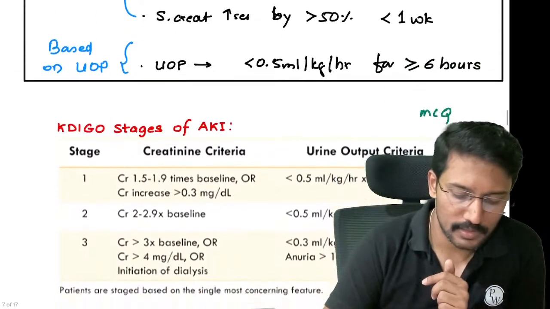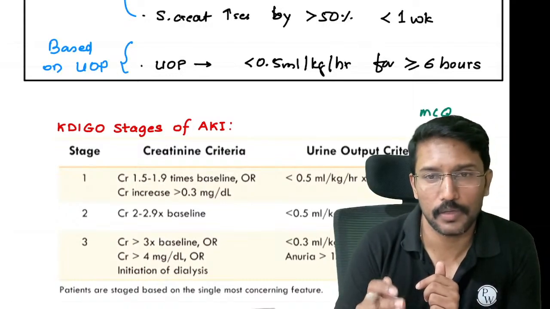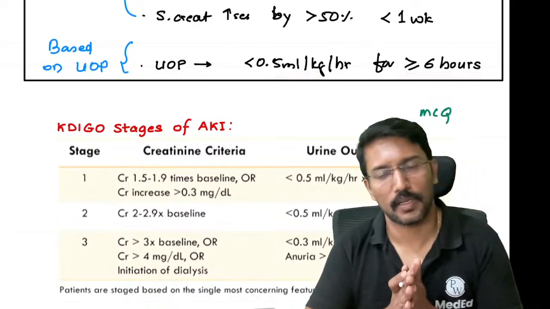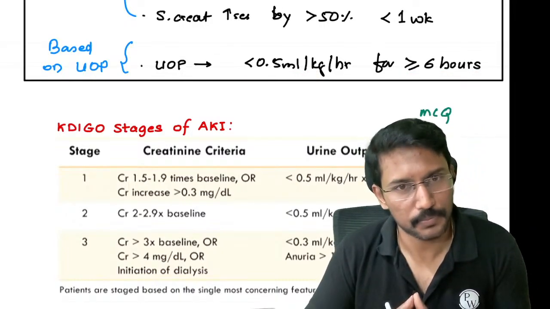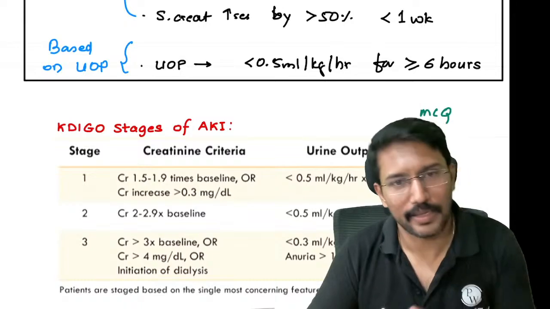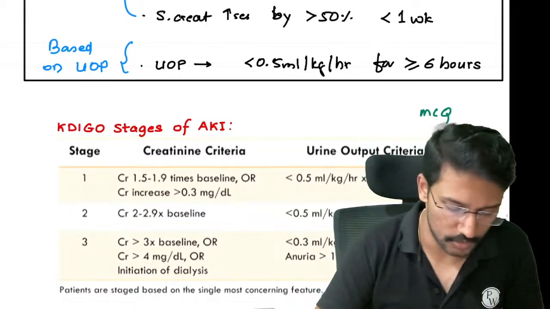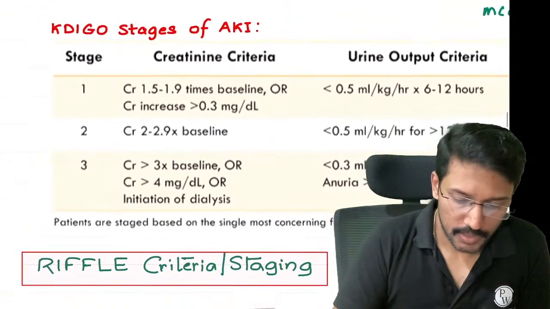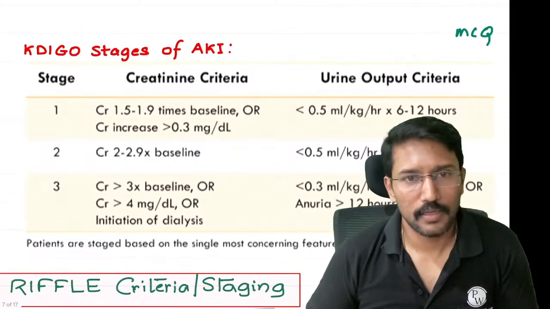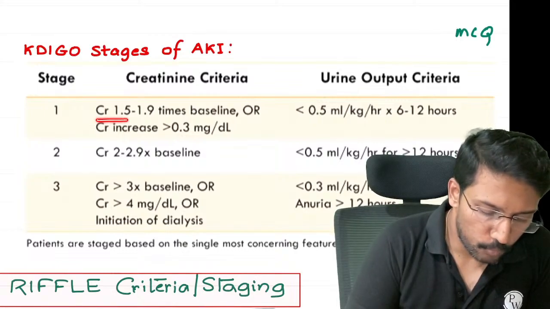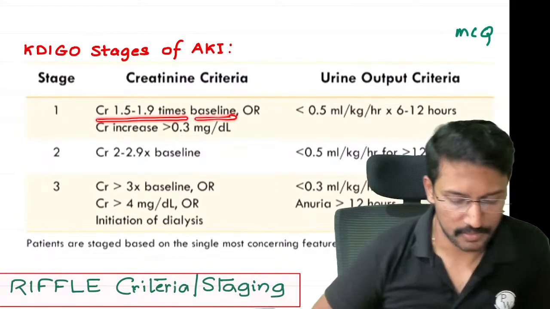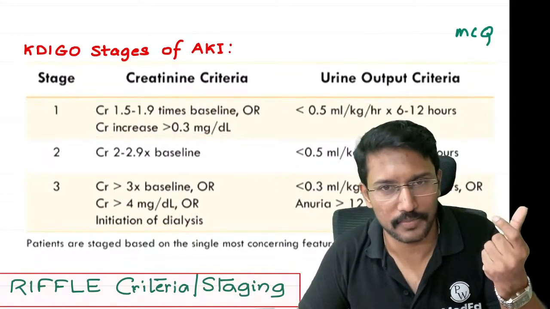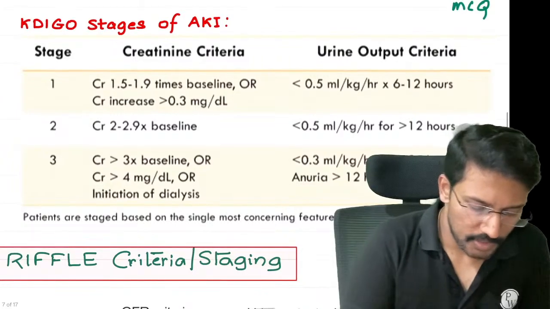So if urine output is normally 0.5 ml per kg per hour or more, when it is less than this number for 6 hours or more, then we will call it as acute kidney injury, right? Now this is the KDIGO criteria. KDIGO also goes on to stage the acute kidney injury into 3 stages. So first stage is when, same again, urine output and creatinine will come into picture, right? If the creatinine is 1.5 to 1.9 times the baseline, or creatinine increases by more than 0.3 milligrams per deciliter, यही तो हमारा criteria था for diagnosis. That will be stage 1.